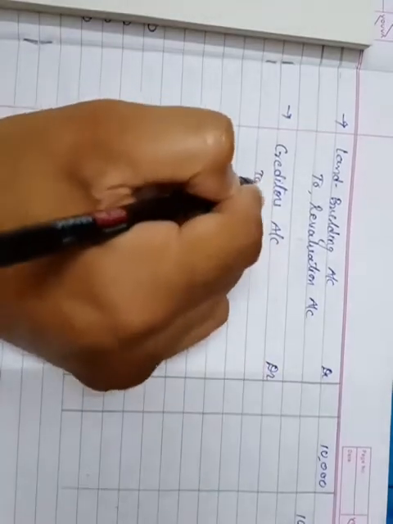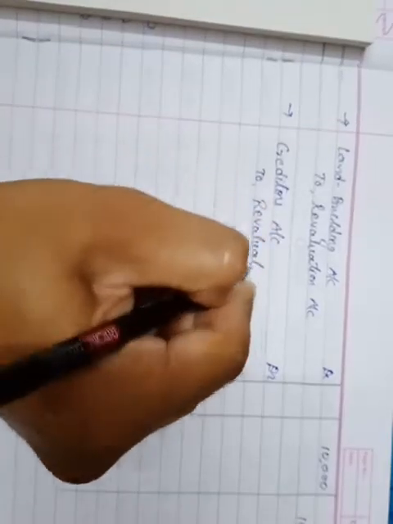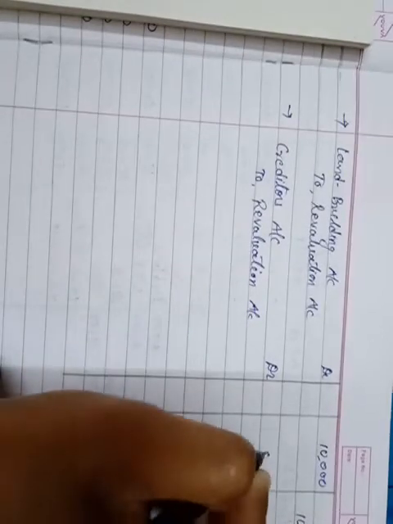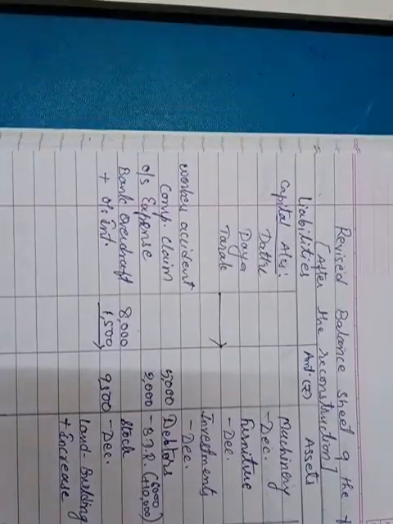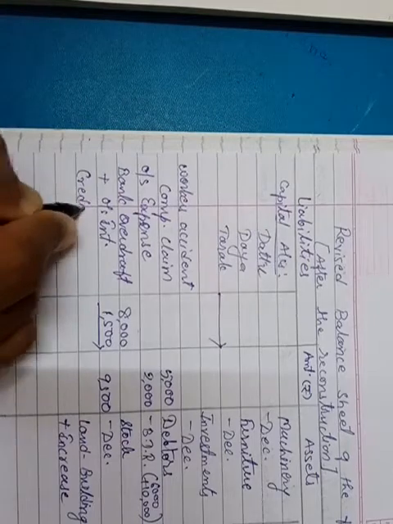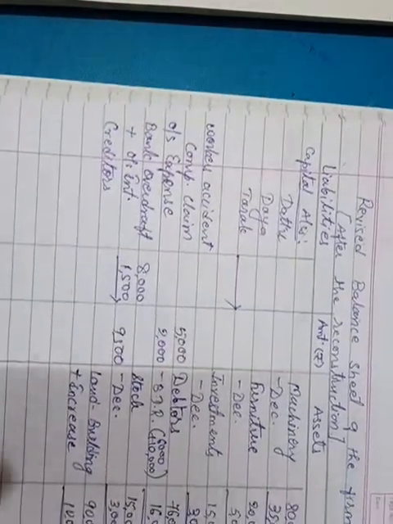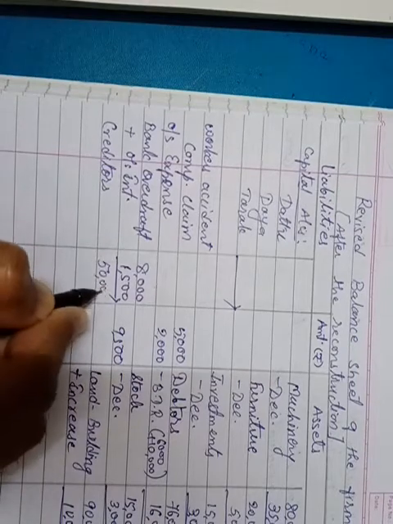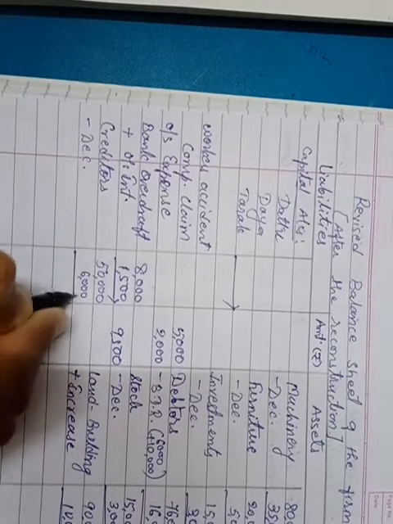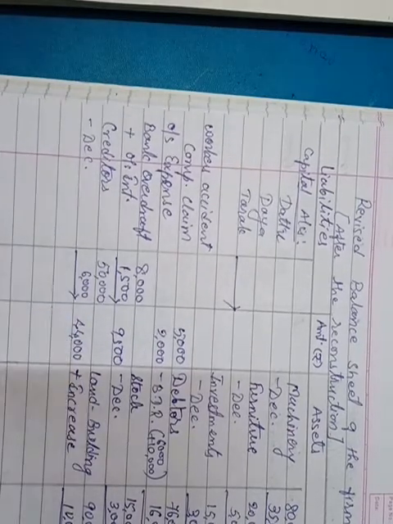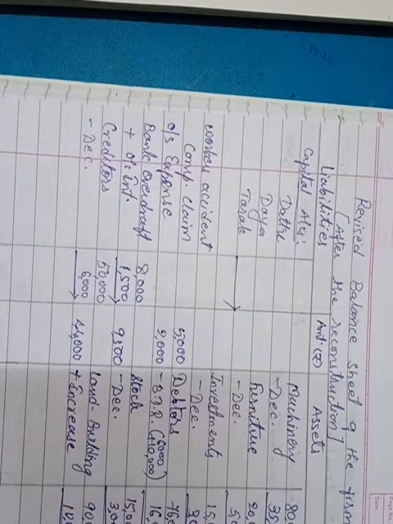Creditors account debit to revaluation account, which is by 6,000, right? And its effect in our balance sheet, that is we have to show a decrease in our creditors. So first we'll write the balance of creditors available in our old balance sheet. So write down below on the liability side of our revised balance sheet, creditors are given 50,000, write down in the inner column, minus decrease by 6,000. So in the outer column balance is 44,000, right?